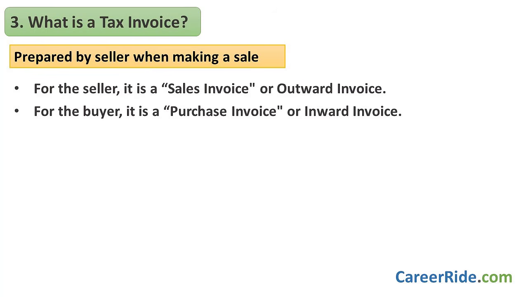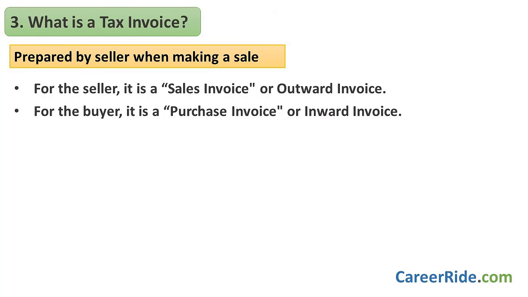Our question number 3 is, what is a tax invoice? To answer this question, you can say, it is a document that a seller prepares when he makes a sale and supplies the goods. Through this document, he informs the buyer of the quantity of goods sold to him, rates, terms of payments, then trade discount, CGST, SGST, and total amount that's payable.